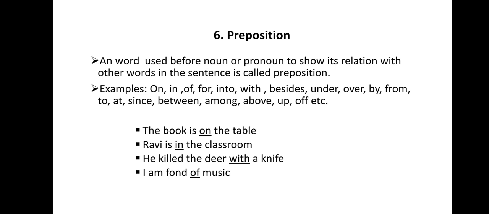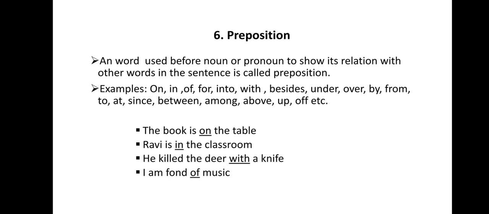There are more than 30 prepositions. Here I have taken the important ones. They are on, in, of, for, into, with, besides, etc. Examples are: The book is on the table. Ravi is in the classroom. He killed the deer with a knife. I am fond of music.